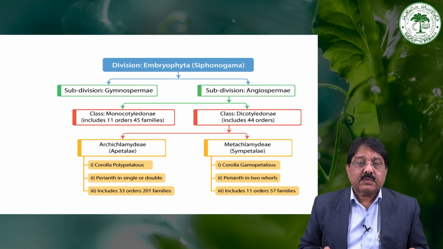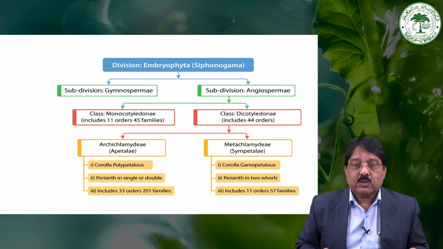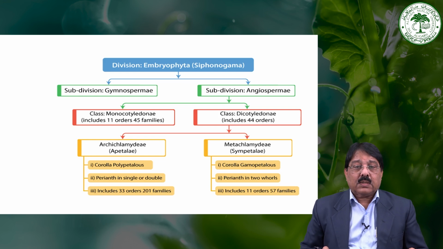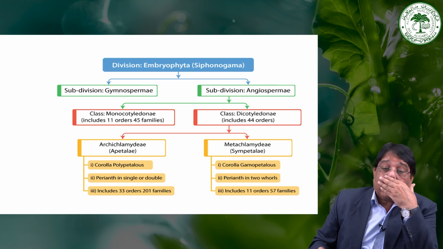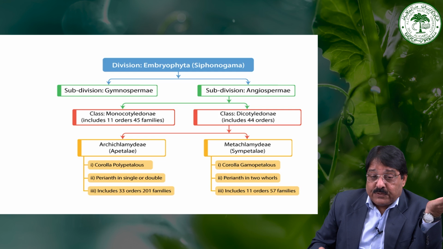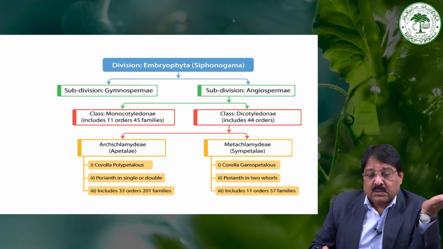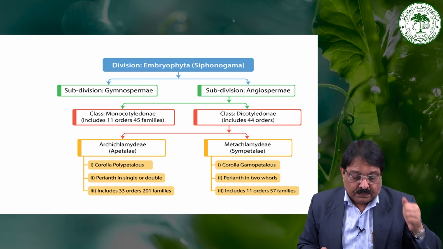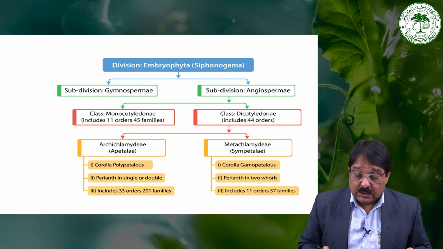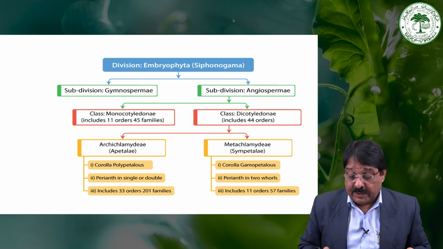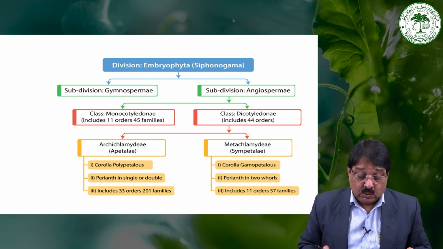Then the division of the Embryophyta Siphonogama is, as I already told you, gymnosperms and angiosperms, that is dicotyledons and monocotyledons. Then the Archichlamydeae is further divided; Archichlamydeae is called apetalous, and Metachlamydeae is sympetalous. In the case of the apetalous, the corolla is polypetalous, and it is divided into three major groups.